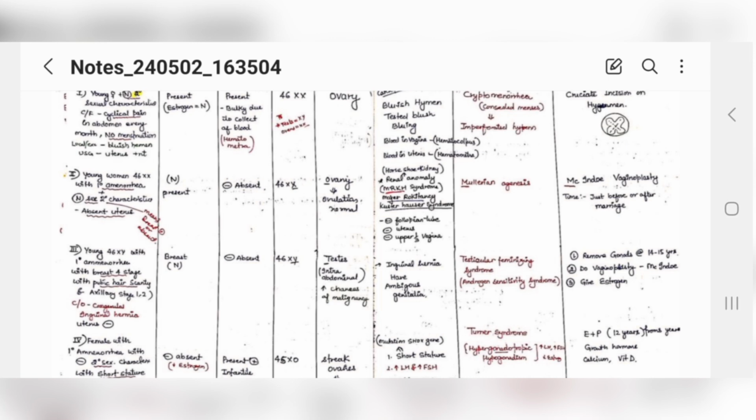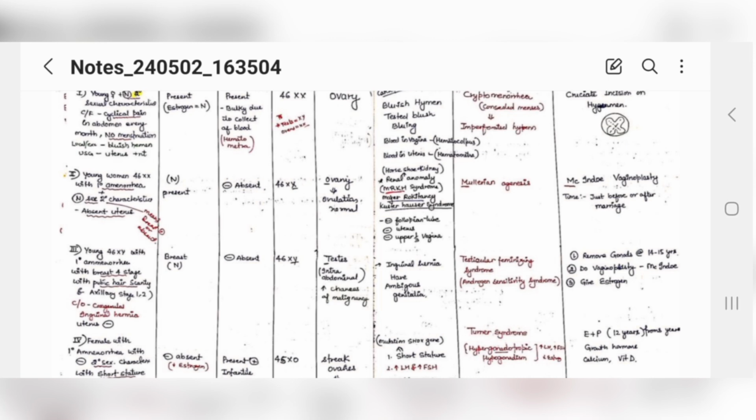The patient does not have a uterus, and if the patient does not have a uterus, there is no chance of menstruation, right? So her breast is normal, so estrogens are present which are produced from her ovaries, so her ovaries are normal. 46XX means female karyotype, right? But uterus is absent, which means Mullerian agenesis.